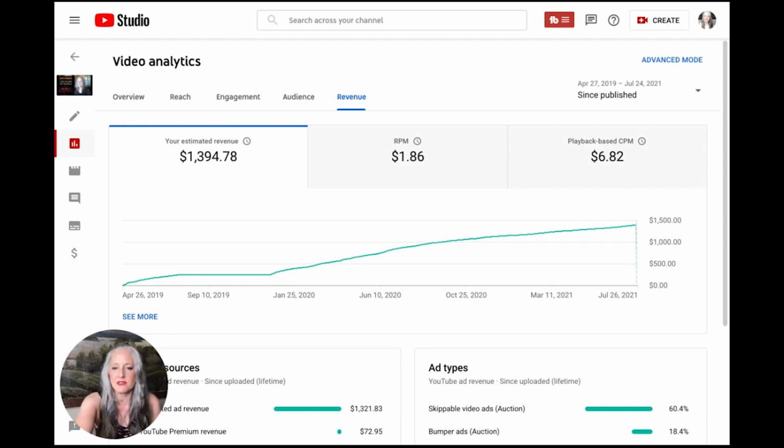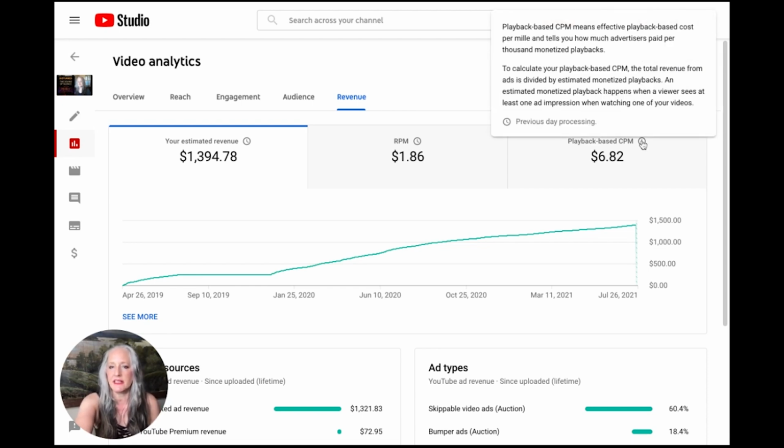There's different ways. So CPM is basically calculating the CPM means playback based cost per mille, and tells you how much advertisers paid. But you know, I'll take what I can get, right?